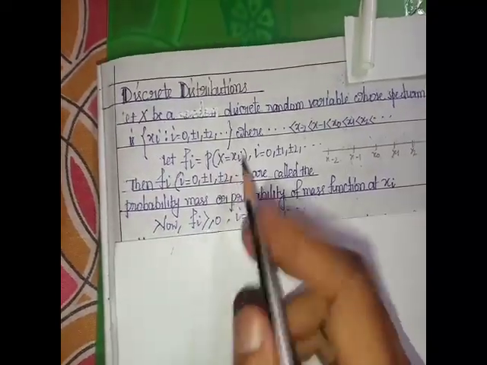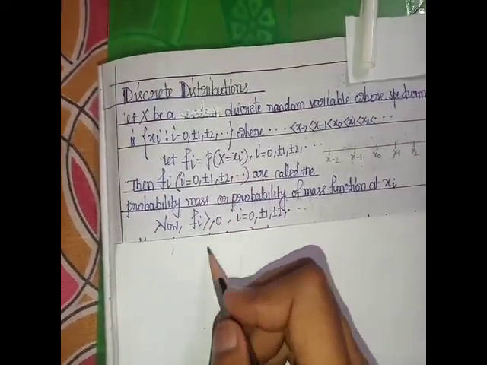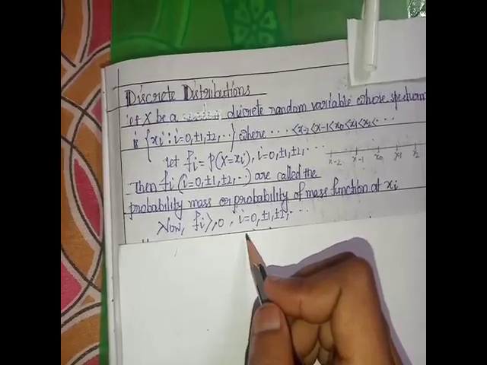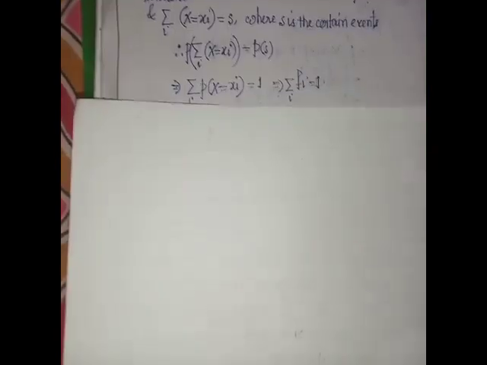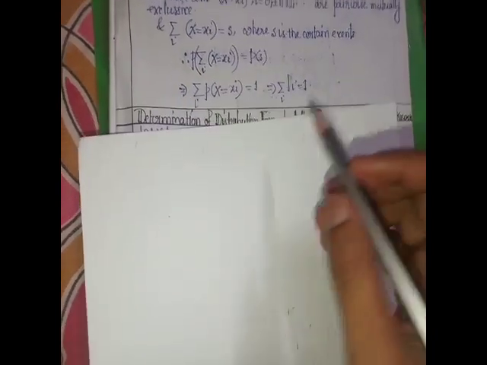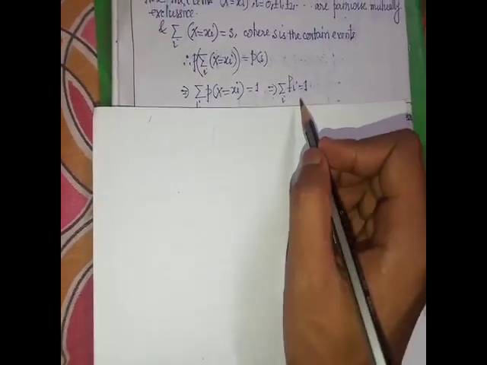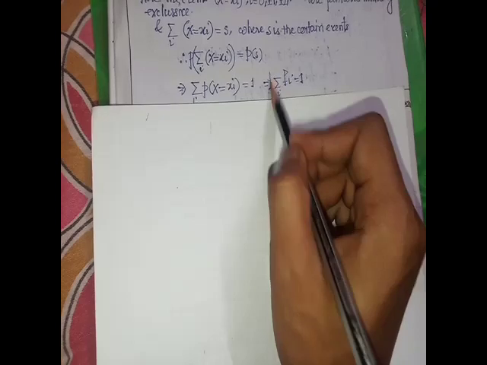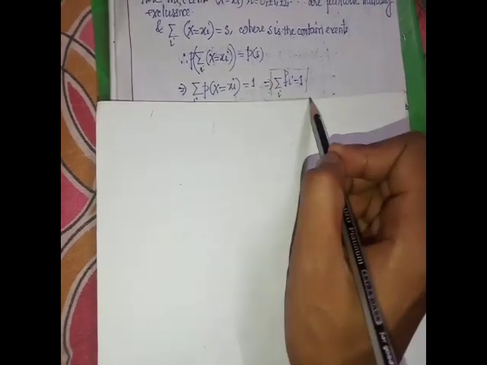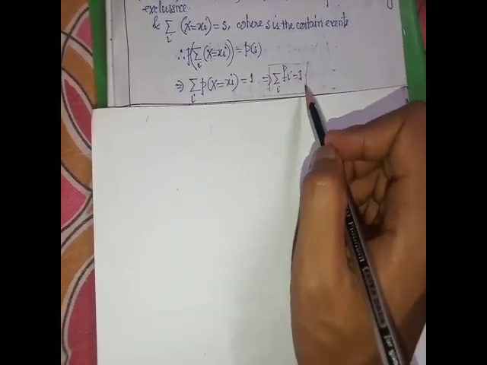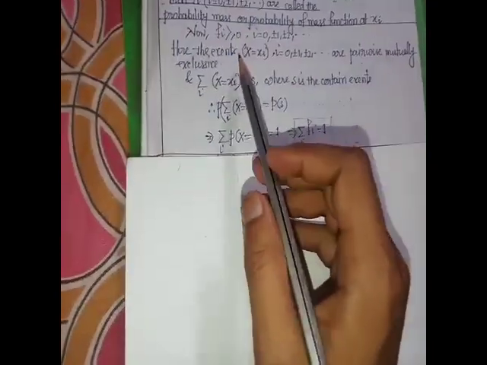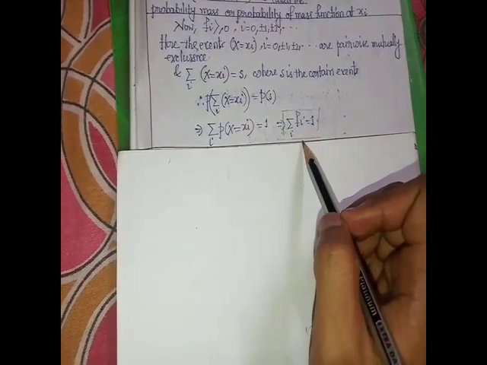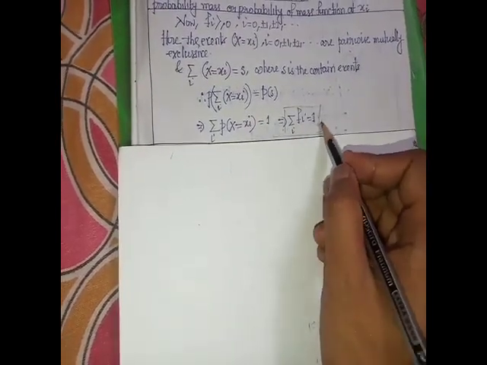Since this is a probability, small f_i is greater than or equal to 0. Also, the summation of f_i equals 1. This is the popular result: f_i is greater than or equal to 0 and the sum of f_i equals 1.